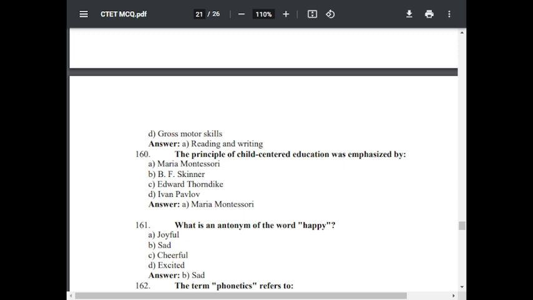Question number 161. What is the antonym of the word happy? Option A, joyful. Option B, sad. Option C, cheerful. Option D, excited. The correct answer is sad.